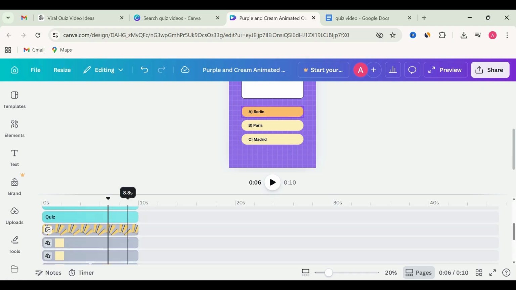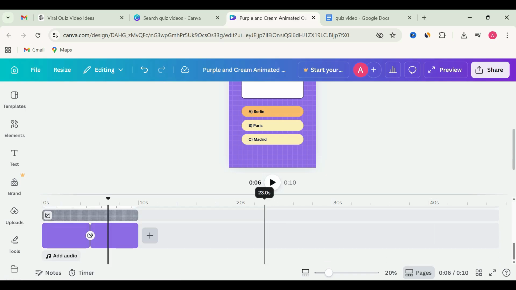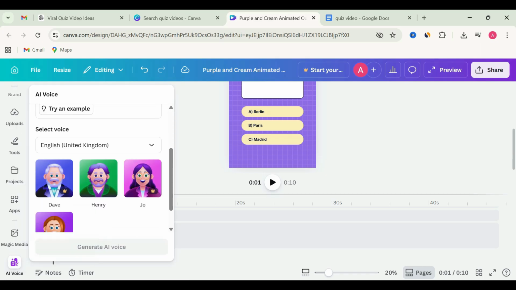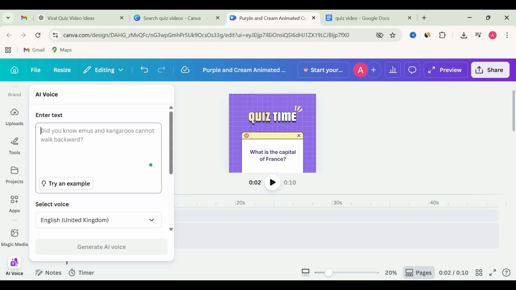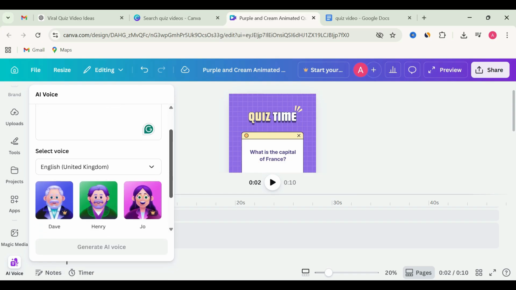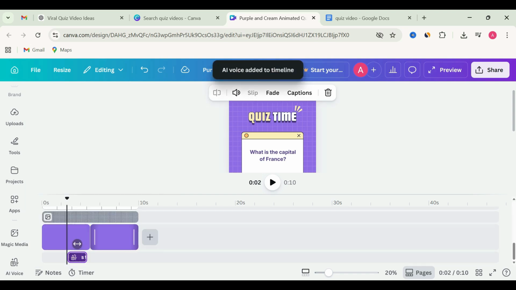Now it's time to add voiceover. Click on AI voice. And here simply enter the question. You can also choose any character. The 2 characters are paid and 2 are free. I will choose the free one. Then add the question. Click generate. The audio has been generated. Now you need to adjust the audio as well. Make sure to drag it in the start so it will play in the start.